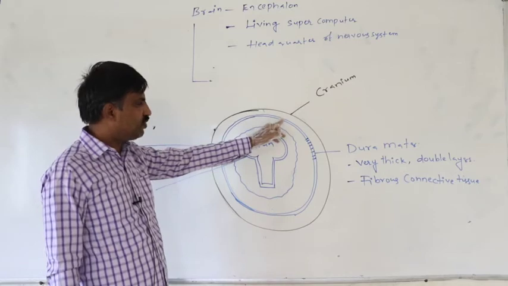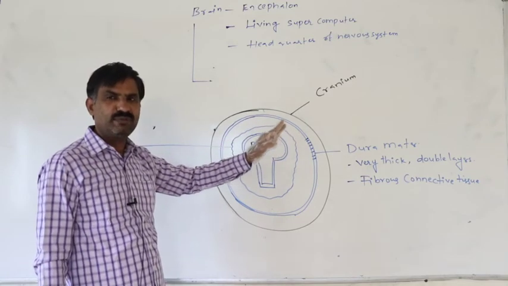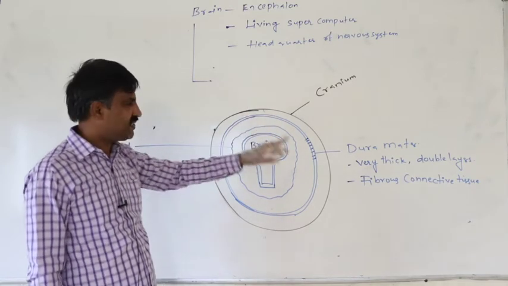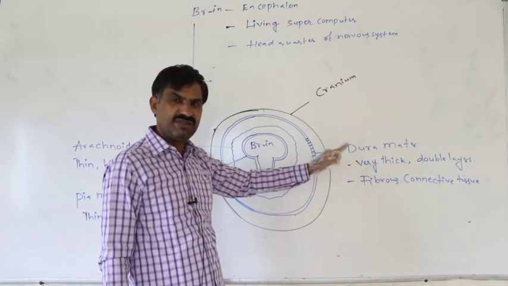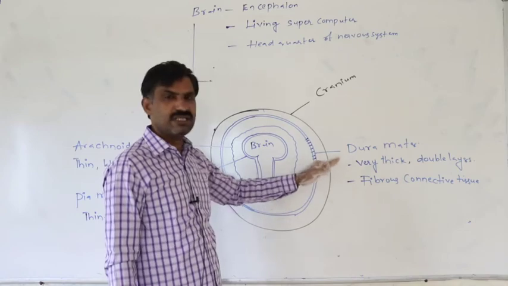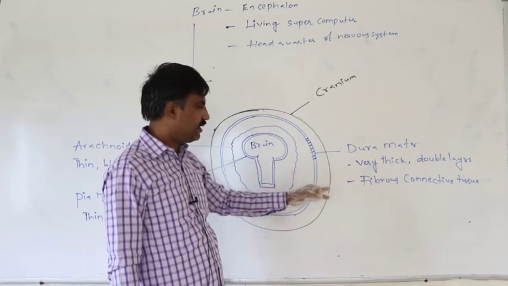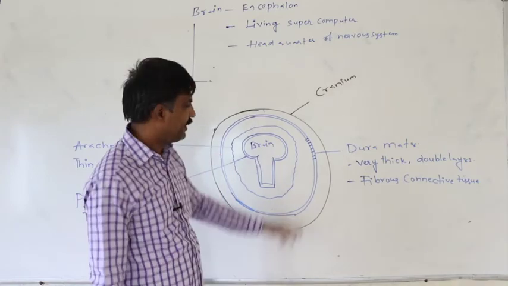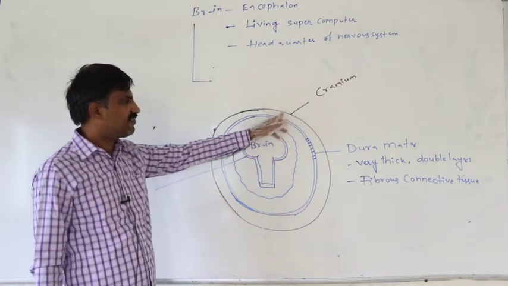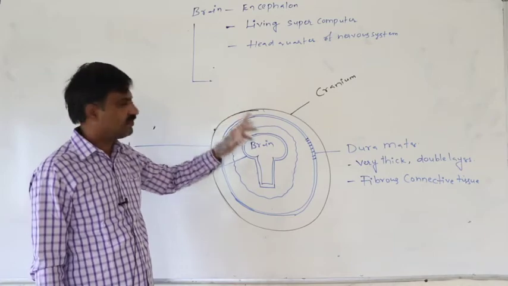Below the cranium, the double layered thick membrane which is present is said to be the dura mater. This is very thick in nature, with two layers. It is principally made up of connective tissue. It attaches to the inner surface of the cranium.